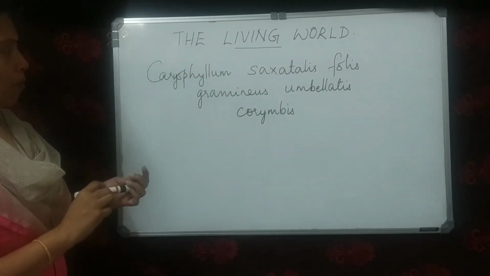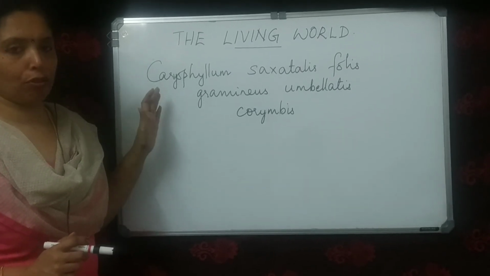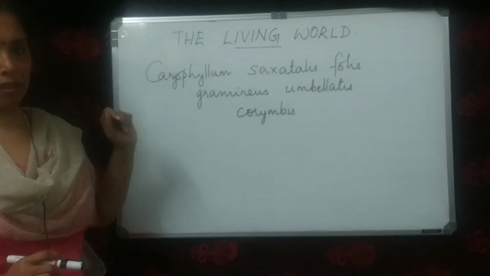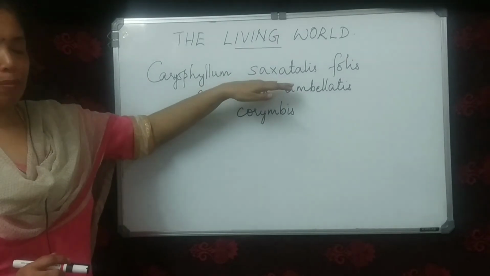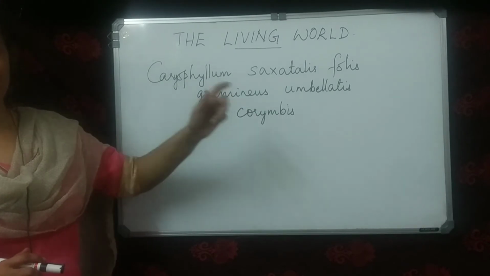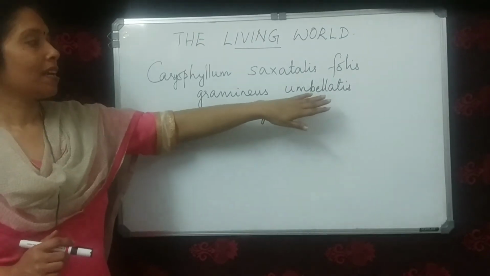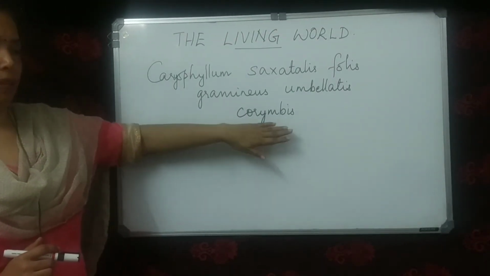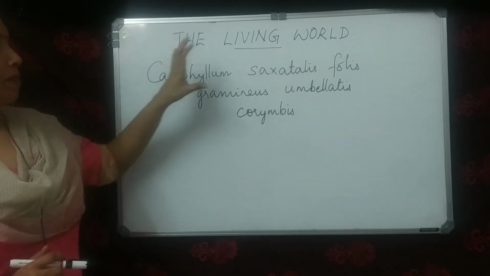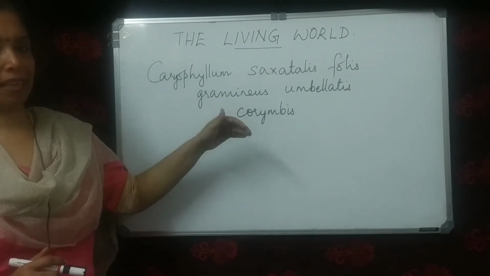So this is the polynomial nomenclature of Caryophyllum. Saxatilis means living on rocks. Pholus gramineus means having grass-like leaves, and the inflorescence is umbellate corymb. So the Caryophyllum can be named Caryophyllum saxatilis, Pholus gramineus, Umbellatus corymbus in polynomial nomenclature.